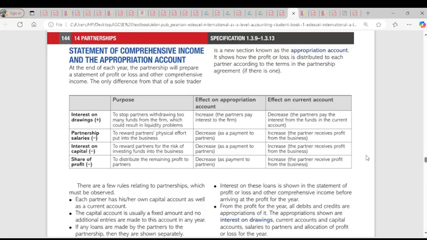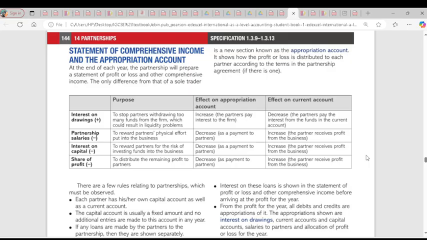But the appropriation account is prepared to let each partner understand the amount of money that is their share of profit or loss, and their salaries that have to be paid. So as soon as the appropriation account is done, whatever interest has to be paid must be deducted before you get the final profit. That's why we have the appropriation account.